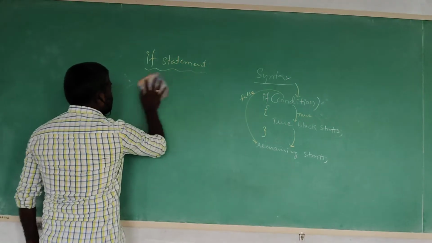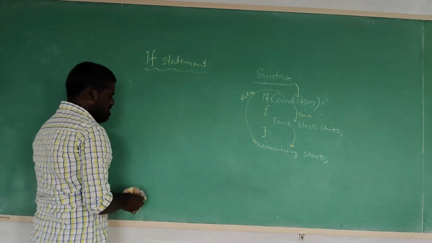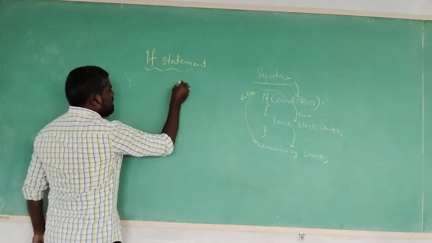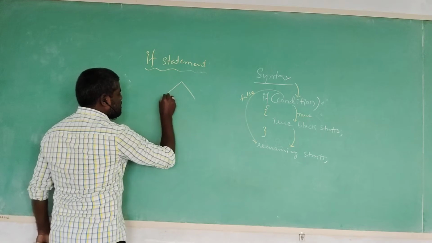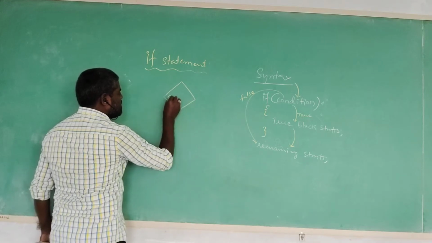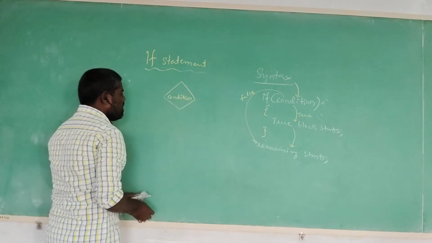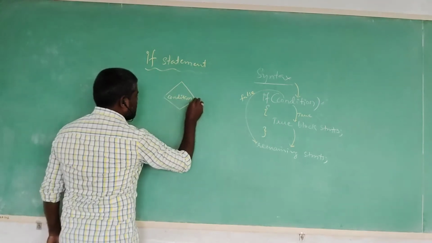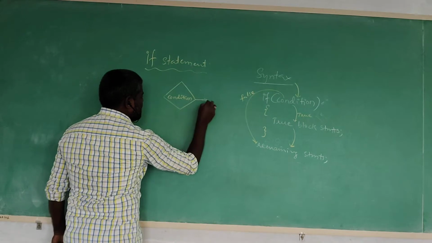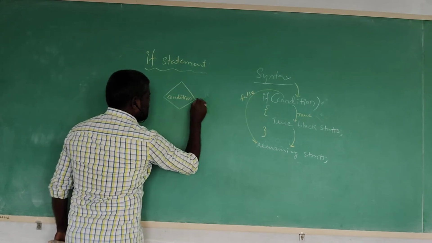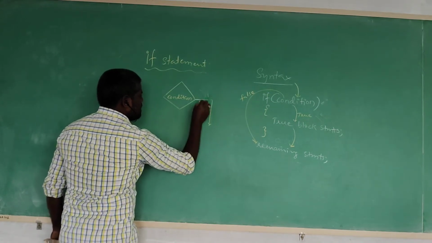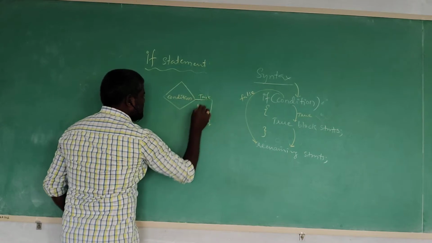Then coming to the flow chart. What is the flow chart of the simple if statement? Please observe. The first one is the condition. Maybe the condition is satisfied, that is nothing but the condition is true.